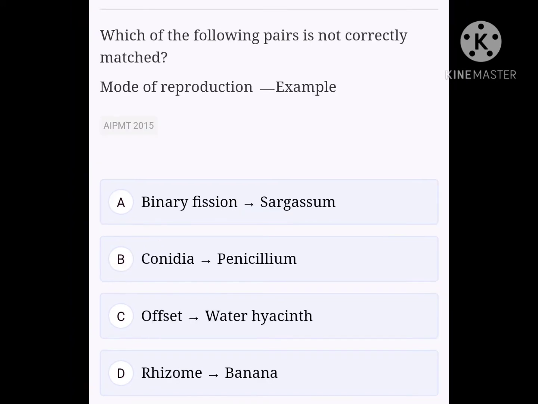Okay, next question. Which of the following pairs is not correctly matched? Mode of reproduction with example. Option A, binary fission, sargassum. Option B, conidia, penicillium. Option C, offset, water hyacinth. Option D, rhizome, banana. B, C, D are correctly matched, but sargassum is brown algae. In brown algae, asexual reproduction occurs by means of spores, and sexual reproduction varies from isogamy and anisogamy to oogamy. So the right odd one out is option A, that is binary fission, sargassum.